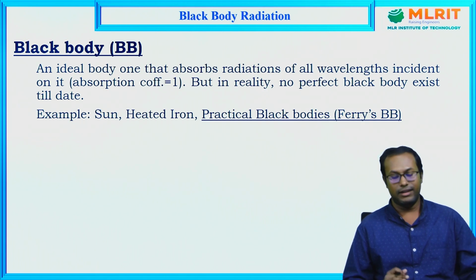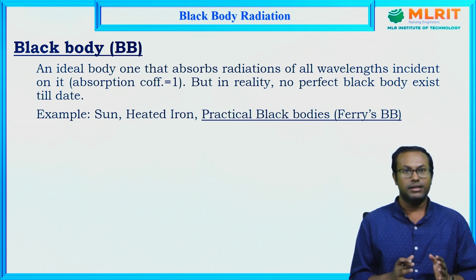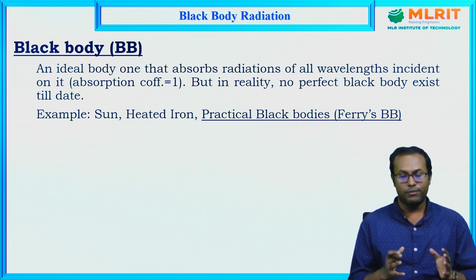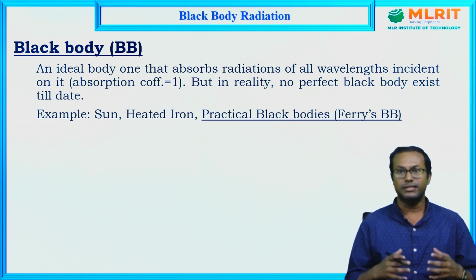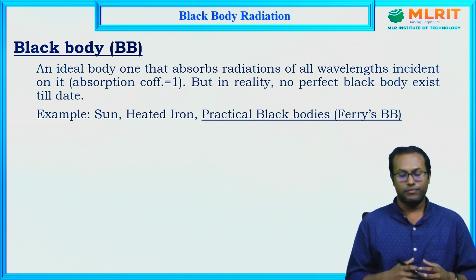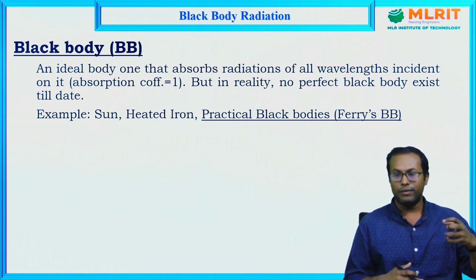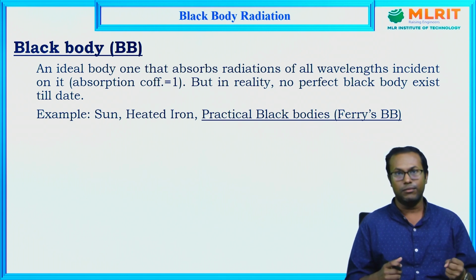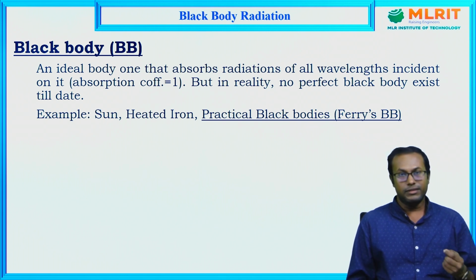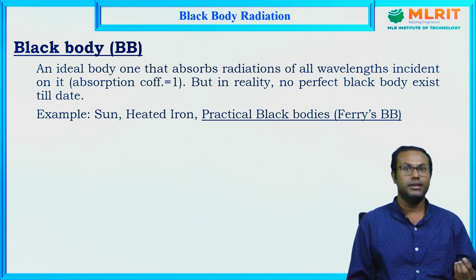Ideally, a black body is one that absorbs the radiation of all wavelengths incident on it. This means when radiation is incident, it will absorb entirely all the radiation. This means the absorption coefficient is 1, that is, 100% absorptivity.